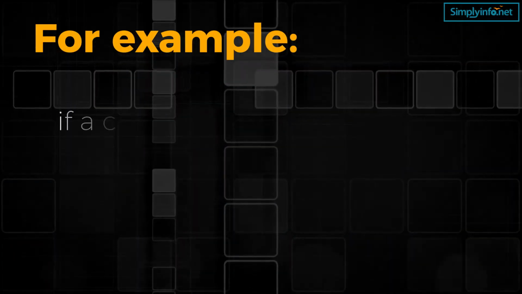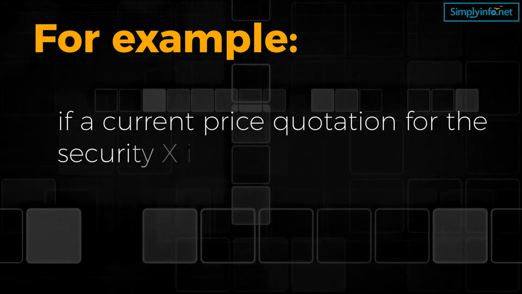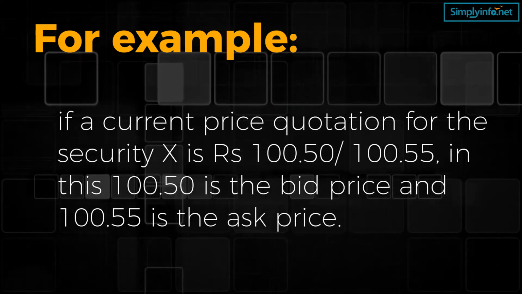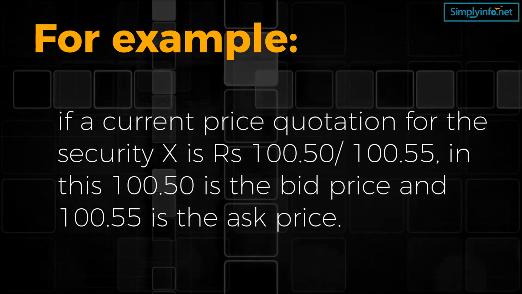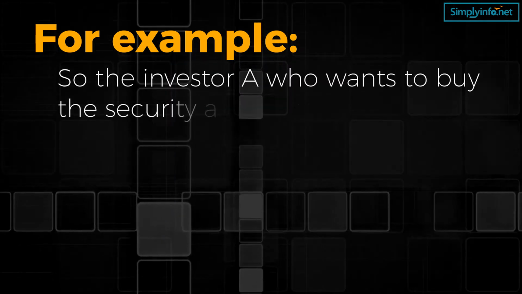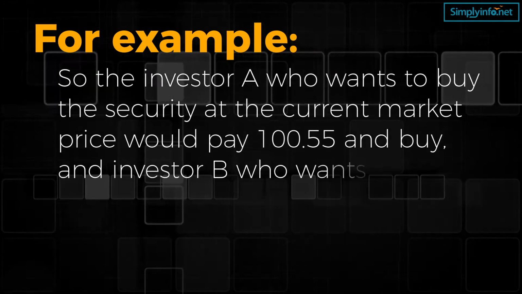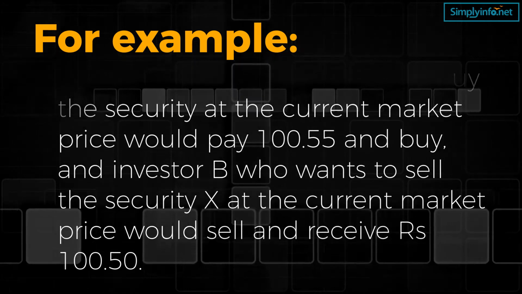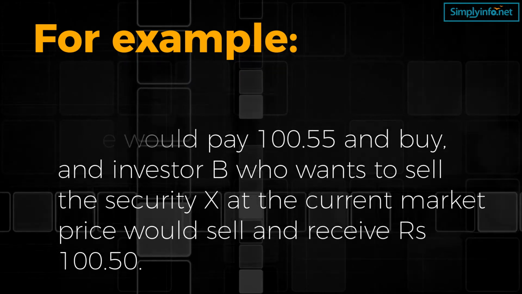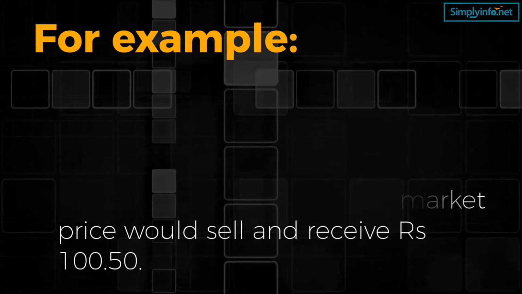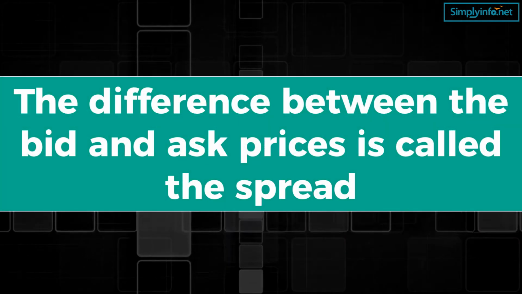For example, if a current price quotation for the security X is rupees 100.50 divided by 100.55, in this the 100.50 is the bid price and 100.55 is the ask price. So the investor A who wants to buy the security at the current market price would pay 100.55, and investor B who wants to sell the security X at the current market price will sell and receive rupees 100.50.